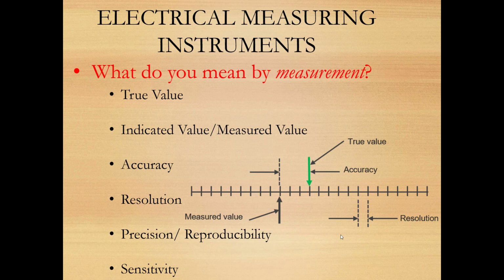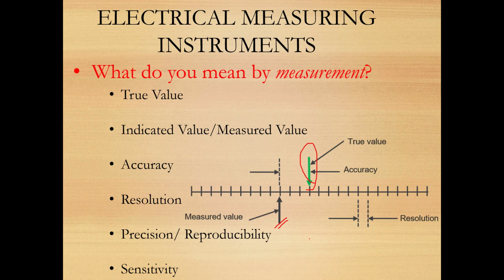First, we have true value. What do you mean by true value? You can see there is a green line seen in the screen. True value means the actual value of the parameter under measurement. This is your true value, right? But that is not the measured value. Measured value means what we are getting after completion of our measurement.